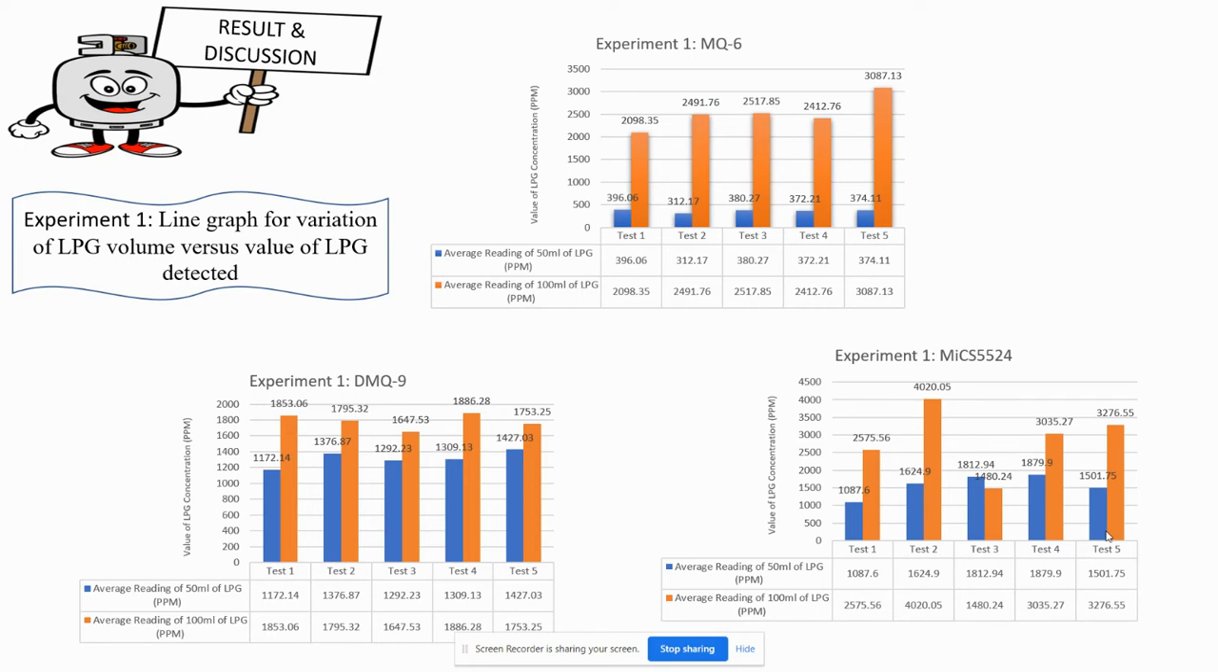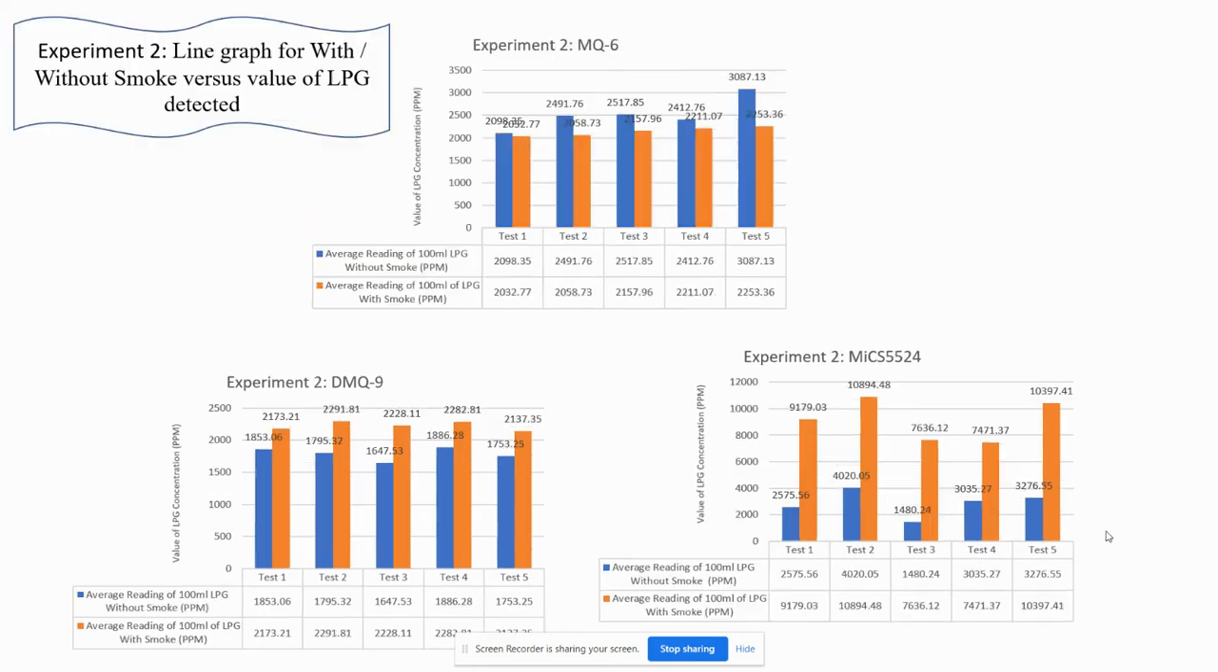best sensitivity among the three gas sensors, both in high and low concentration. For experiment 2, it shows that the MQ6 gas sensor has very good selectivity, where only a small number of readings dropped compared to the real reading after the smoke was introduced.